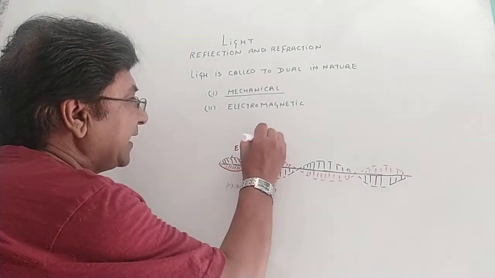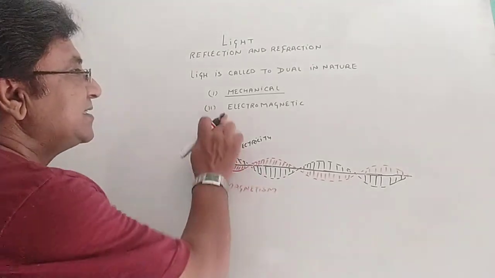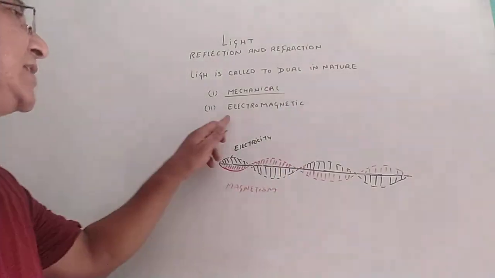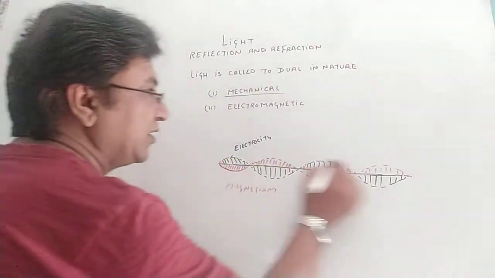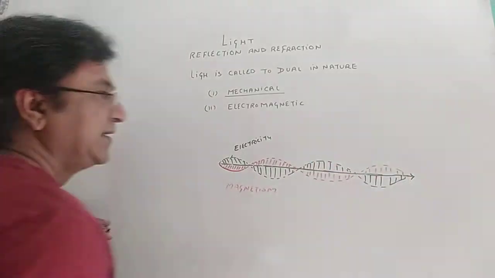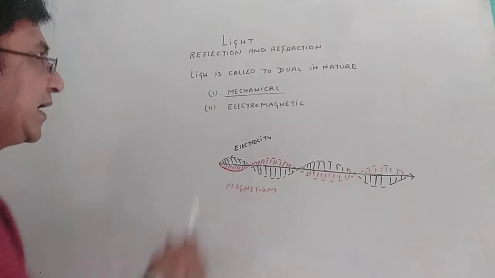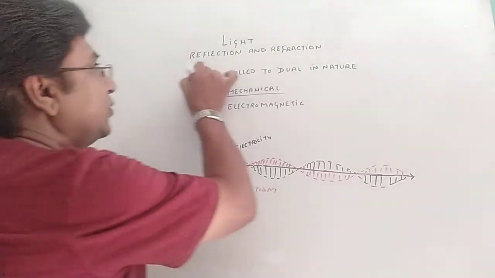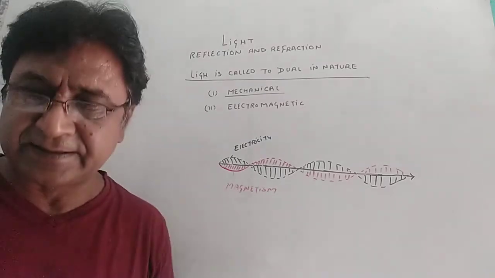So light is electrical as well as magnetic. That is why it is called electromagnetic. You should understand the concept. It is always following the straight line, moving up and down around the straight line. That is why light is called dual in nature. The concept should be very much clear.